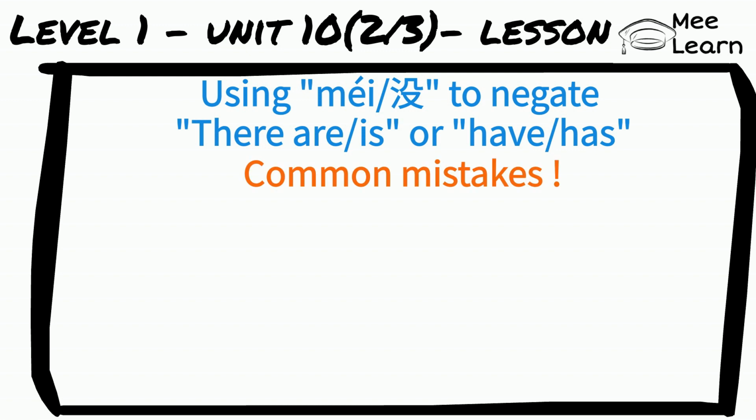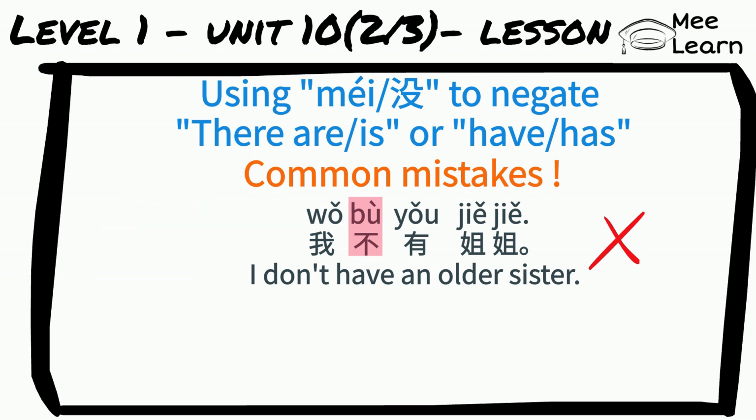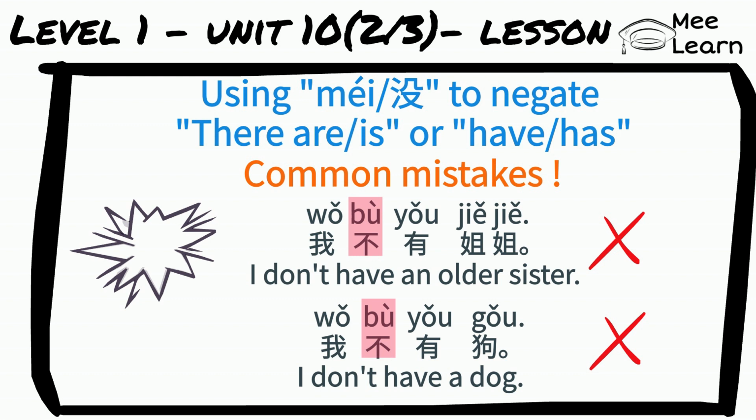Common mistakes here. Students tend to say 我不有姐姐 for I don't have an older sister, or 我不有狗 for I don't have a dog. 不 here are wrong. You're supposed to say 没有.